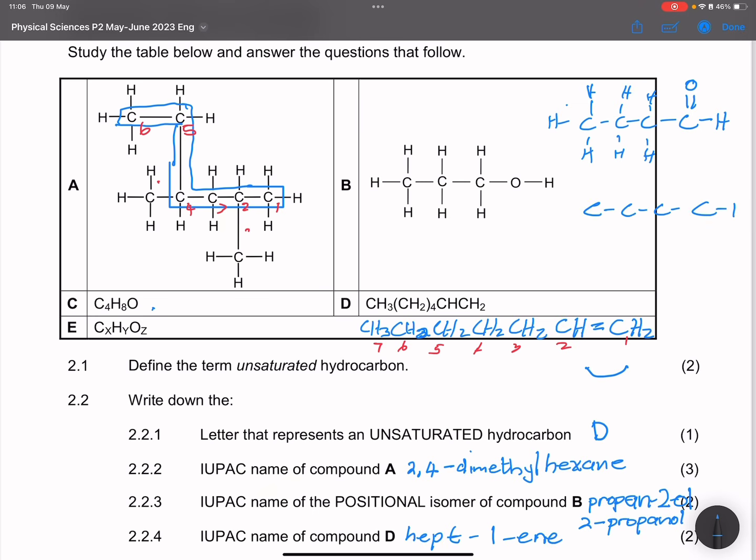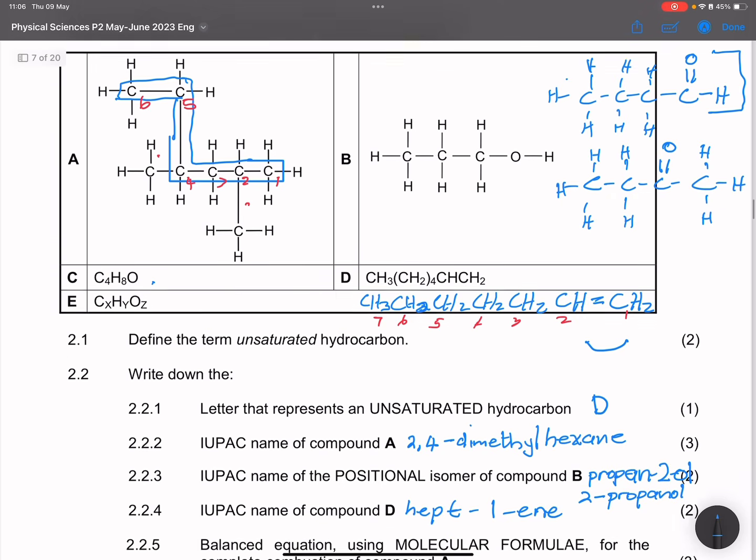Ketones, remember, have the double bond O anywhere else but the terminal carbons, so they do not have hydrogens at the carbon that is at the end. So that's C4H8O. The first one would be an aldehyde, and the second one would be a ketone.